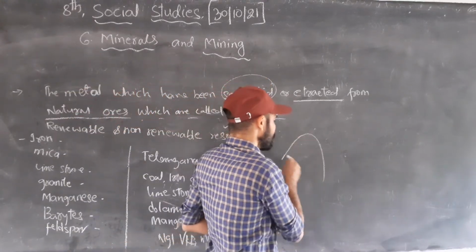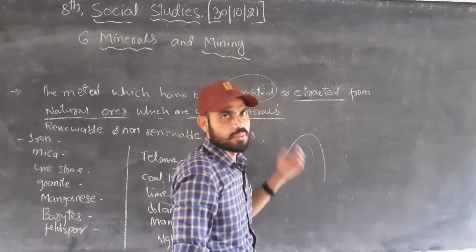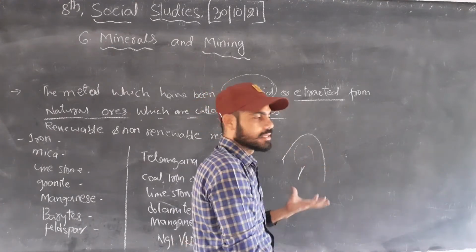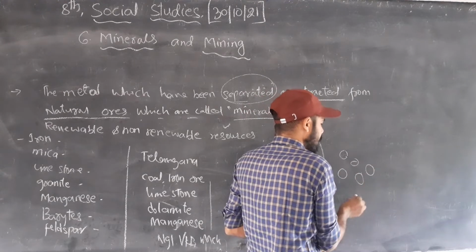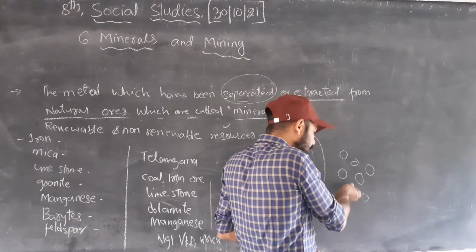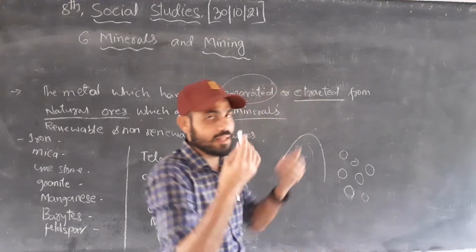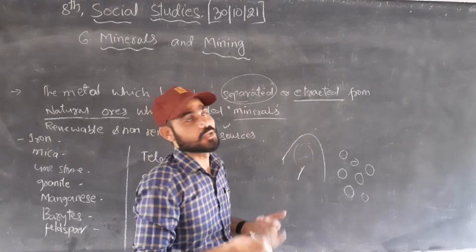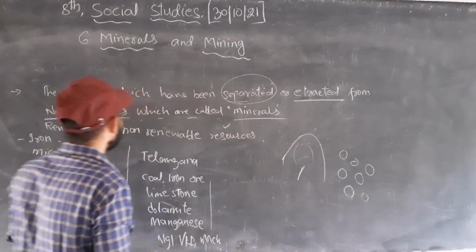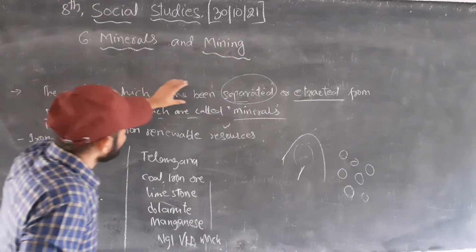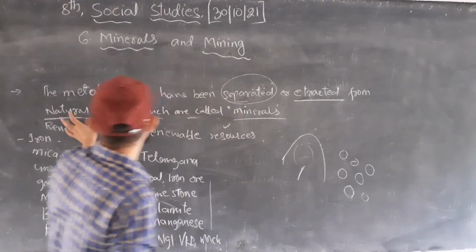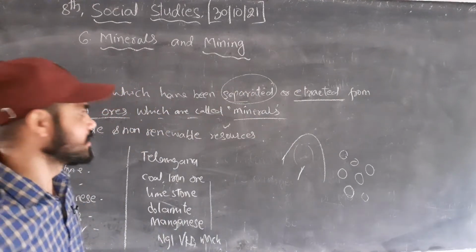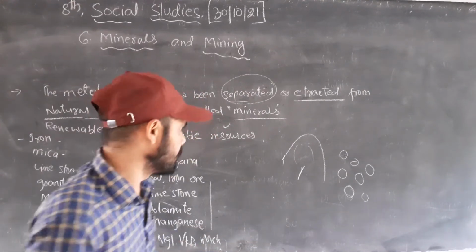This is the main rock, and when we blast, the rock is broken into small pieces. From the small pieces we can extract the tiles. So that is what we call the metal which has been separated or extracted from natural ores: minerals. See, this is one example.